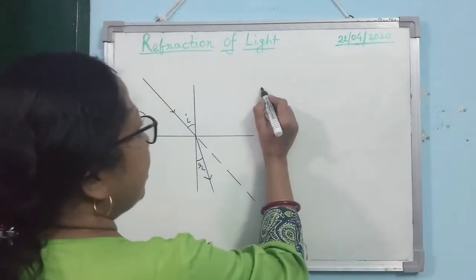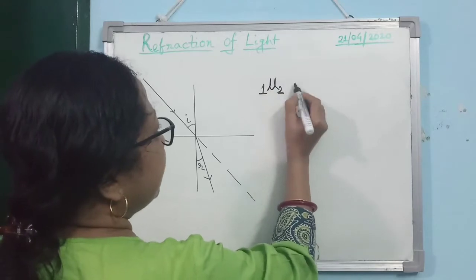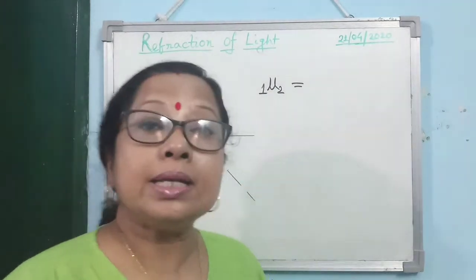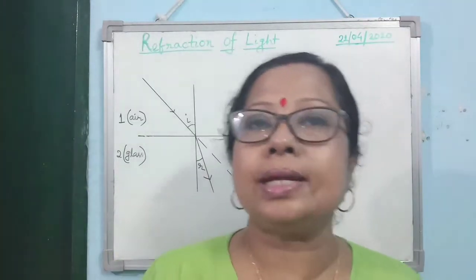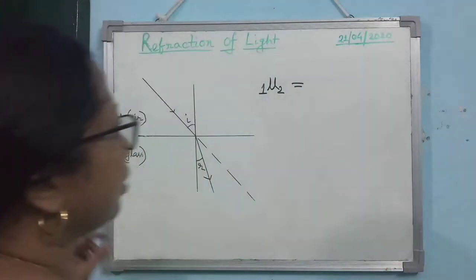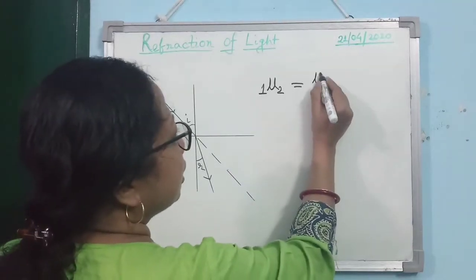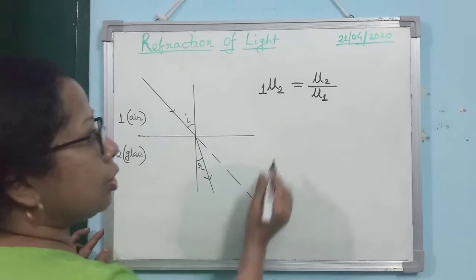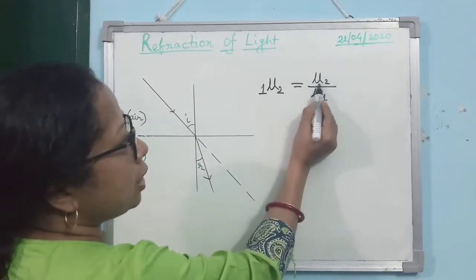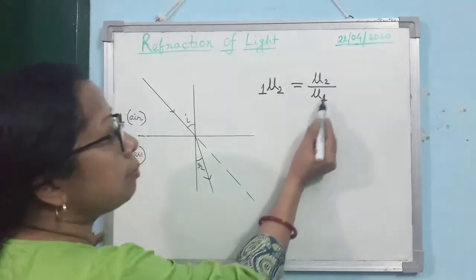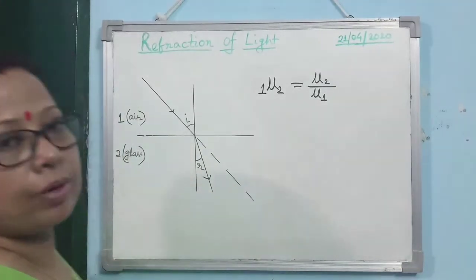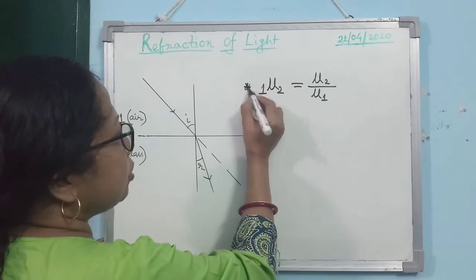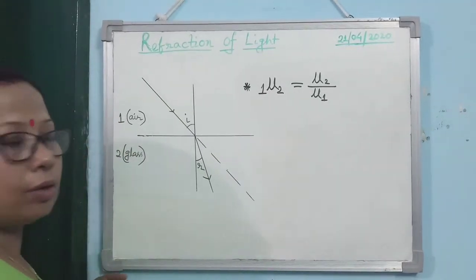Now you see what I said, when I am writing 1μ2, it is the relative refractive index, isn't it? So the question arises then, what is the relation between the relative refractive index and absolute refractive index? Just try to get it. 1μ2 is equal to μ2 by μ1. I hope it is clear to everybody. μ2 is the absolute refractive index of the second medium and μ1 is the absolute refractive index of the first medium. These are all the relations you need to learn and remember to solve the numericals.